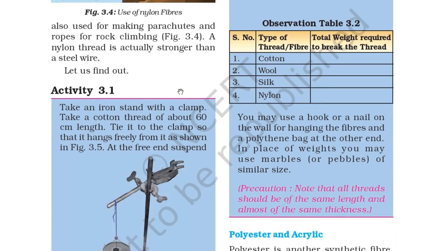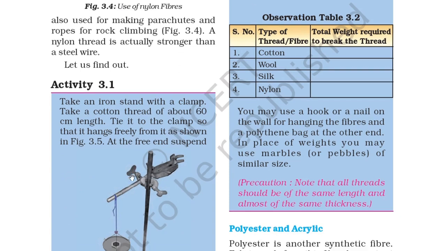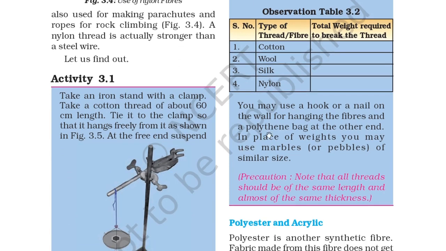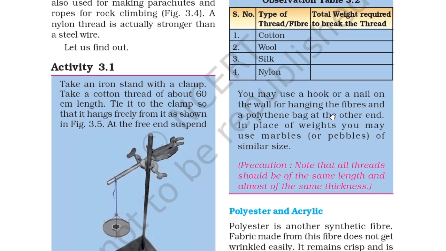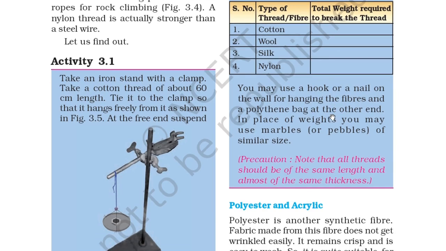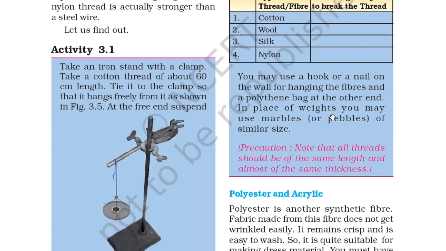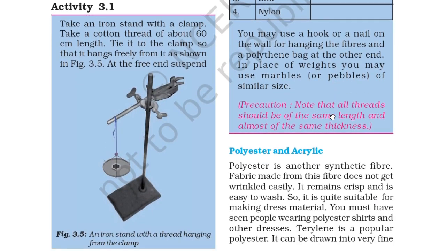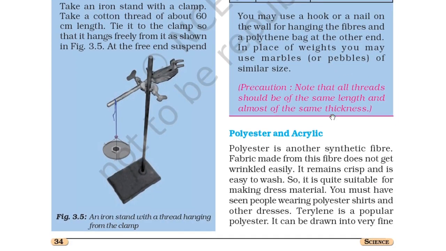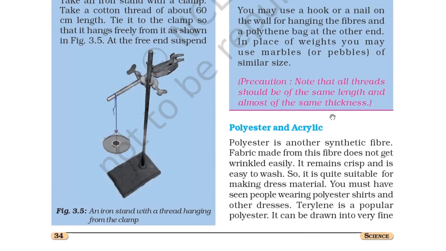So you can put the weight on the pan and see when this breaks, it is the strength. So you can see the total weight required to break the thread. You can write it here. You may use a hook or a nail on the wall for hanging the fibers and a polythene bag at the other end. In place of weights, you can also use marbles or pebbles of similar size. Precaution: note that all threads should be of the same length and almost the same thickness.